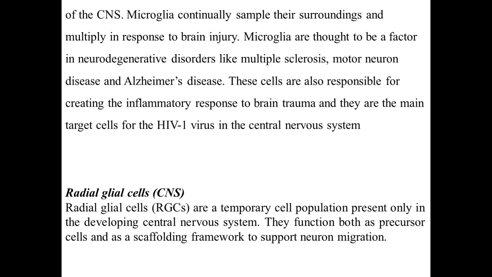Then there is the radial glial cell that is also found in the CNS. Basically they are a temporary cell population present only in the developing central nervous system. They function both as a precursor cell and as a scaffolding framework to support neuron migration.